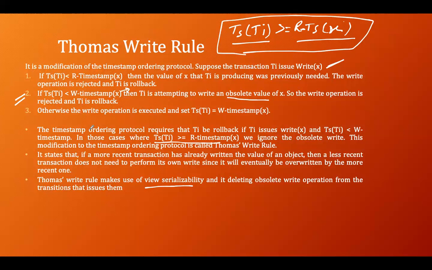And the Thomas Write Rule makes use of view serializability and deletes the obsolete write operation from the transaction that issued it. In that way, it is deleting the obsolete write.